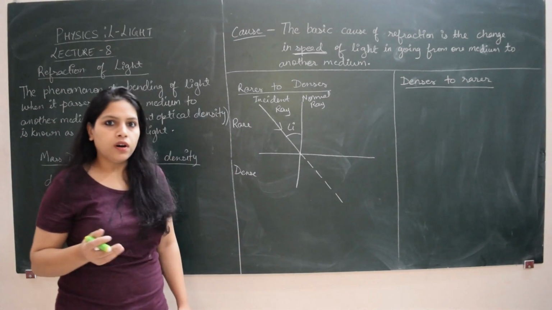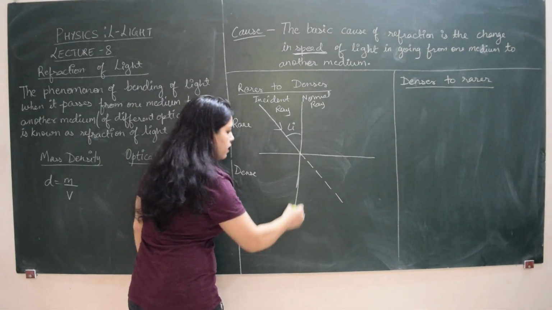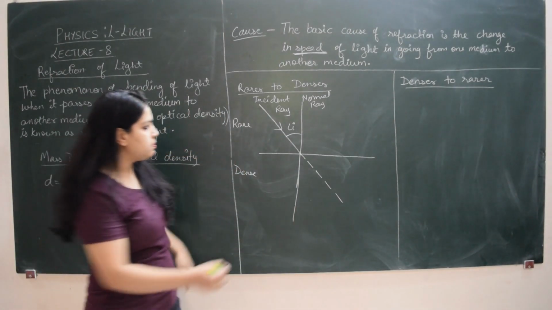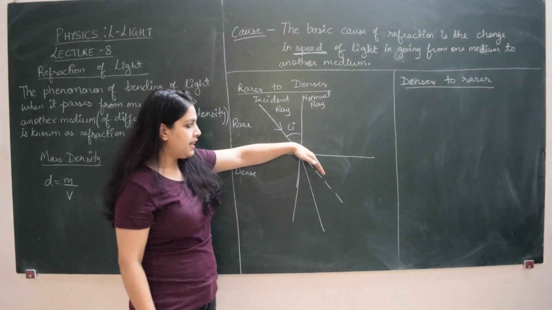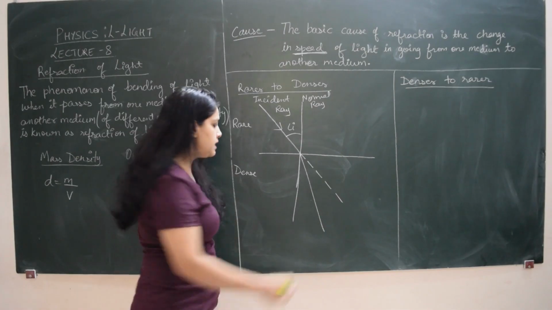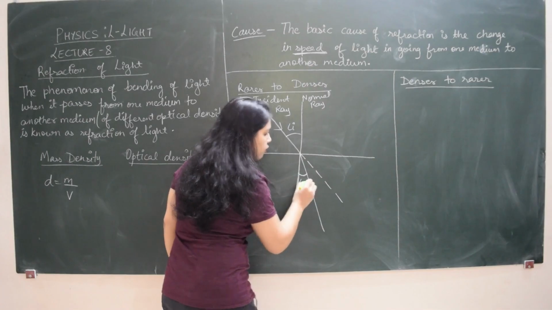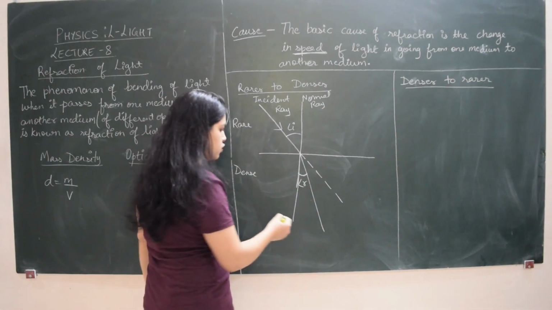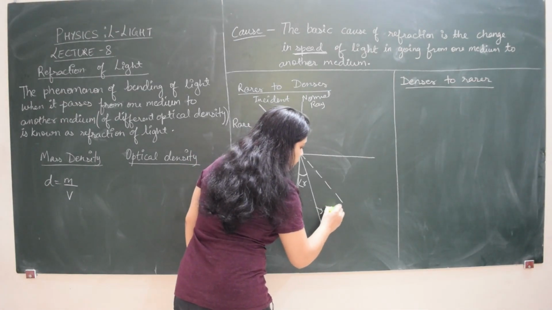If there were no deviation, this should have been the straight line path. But what happens is, when a beam of light passes from rarer to denser medium, it bends towards the normal. So basically it shifts from its original path, which I have drawn with the help of dotted lines. So this becomes the angle of refraction, not reflection, and this ray is the refracted ray.